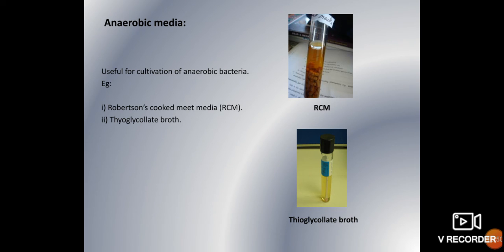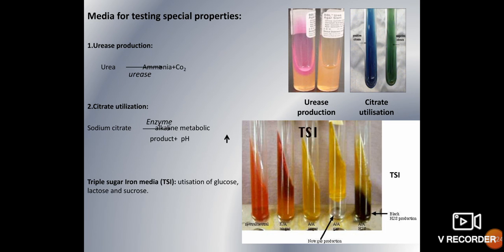Next, anaerobic media. Anaerobic media will grow only anaerobic bacteria because it has a reducing agent. The difference between aerobic and anaerobic media is that anaerobic media will have a lot of reducing agent and less oxygen content, so it enhances the growth of anaerobic bacteria. What are the examples? RCM media, Robertson's cooked meat media. This is the best example for anaerobic media, as well as thioglycolate broth. These are the two media routinely and widely used for growing anaerobic bacteria.